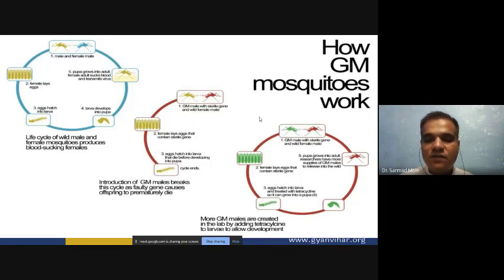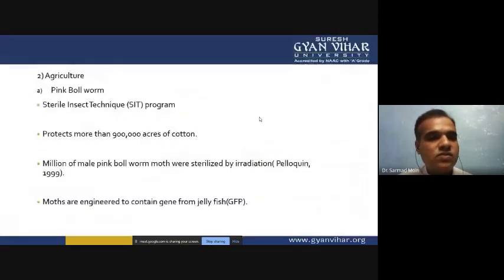And these types of genetically modified males are created in the lab by adding tetracycline to the larvae to allow the development of these specific characters. Now in agriculture, many genetically modified insects are also produced. First is the pink bollworm.